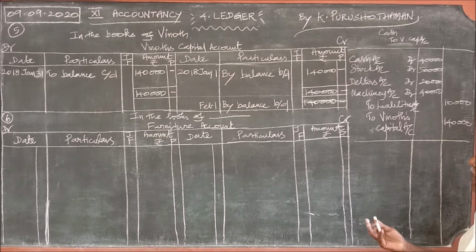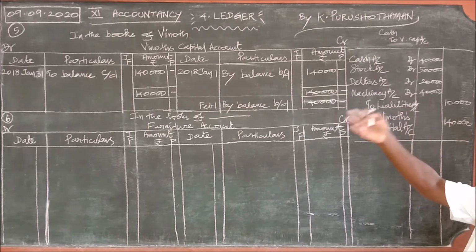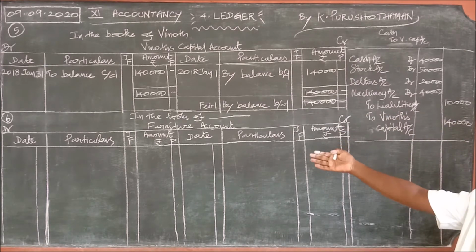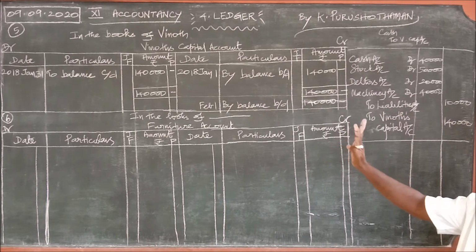Pass opening journal entry, that is prepare the journal, then you pass on to the ledger. Here, it is a straight question: you should prepare the furniture account straight away. For that, what should you do? If you are capable enough, you can bear all the journal entries in mind and make the postings there.